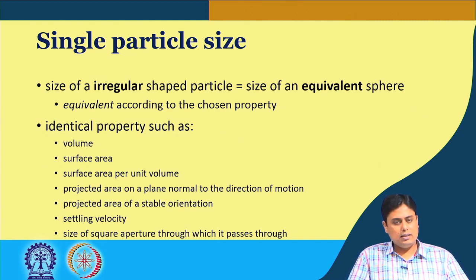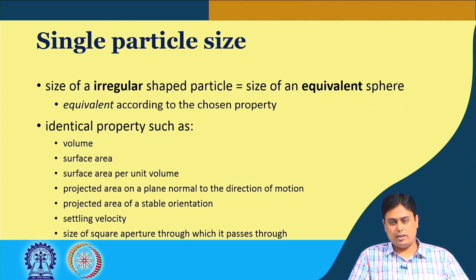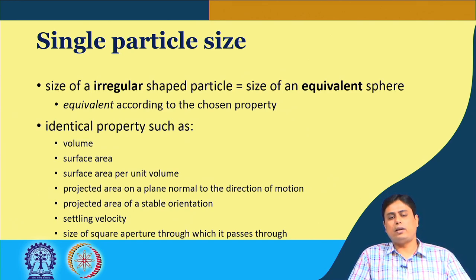Basically, all these criteria, again if you equate that with the projected area of a stable orientation, means that for an irregular shaped particle, when you try to measure its dimension through microscopy, it would not sit on the slide in any direction or orientation, it will sit on its stable orientation.